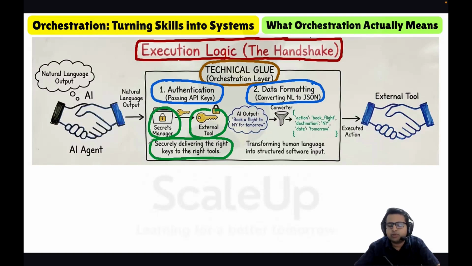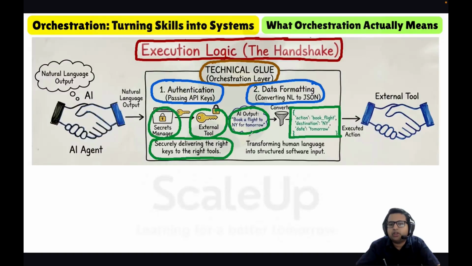The orchestration layer is also responsible for data formatting, converting the AI's natural language output into a JSON format. We know that the output of the large language model is a natural response. The orchestration layer will convert the natural language response into a JSON format like this, which the database can understand.